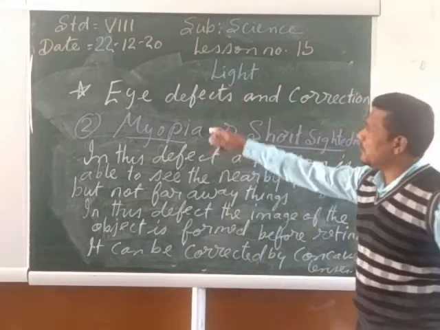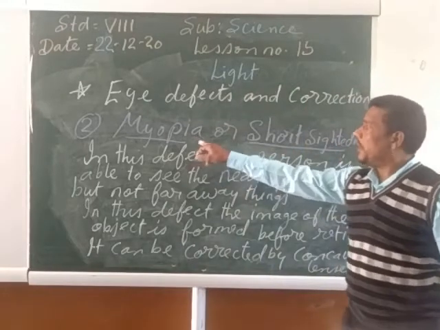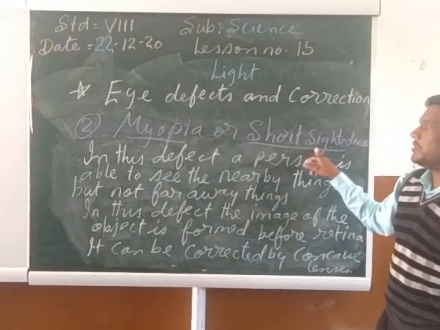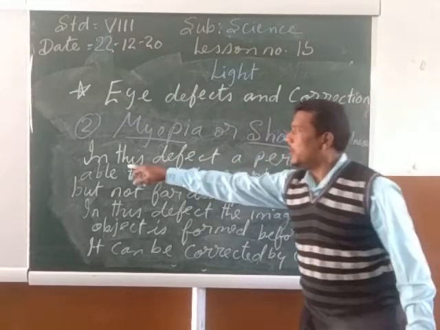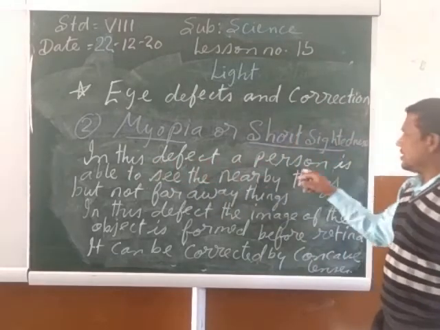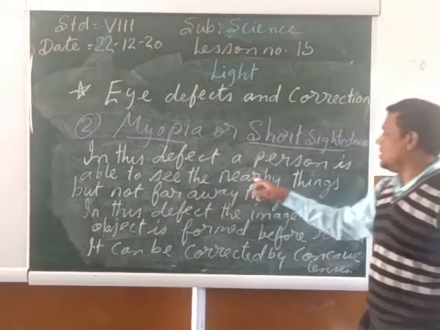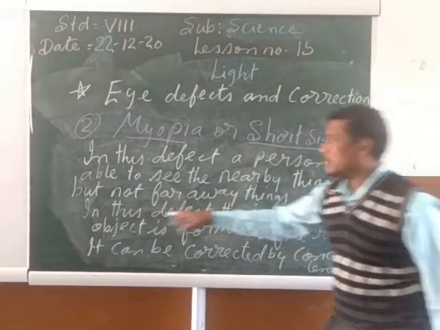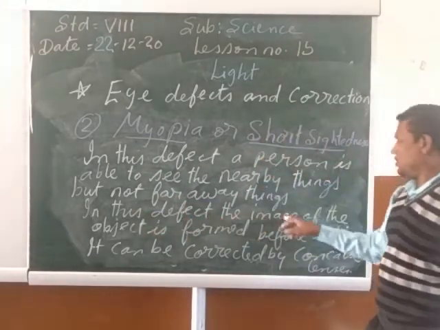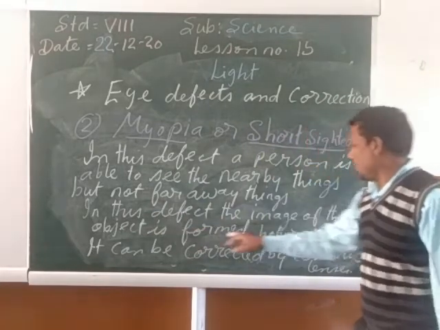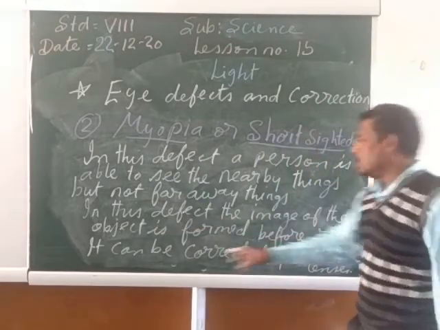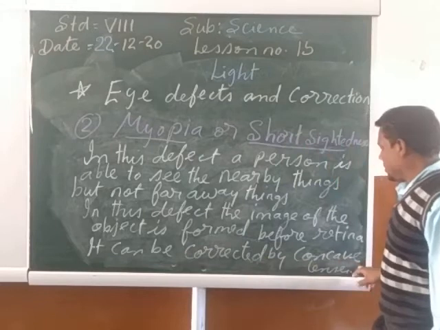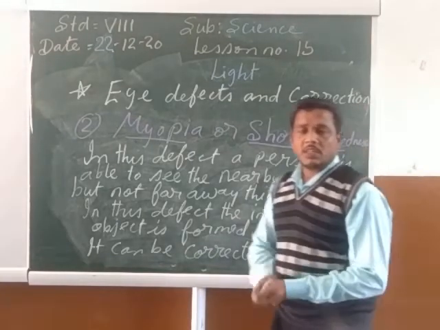So, once again listen carefully. The second type of defect is myopia or short-sightedness. What is myopia? In this defect, a person is able to see the nearby things, but not far away things. In this defect, the image of the object is formed before the retina. It can be corrected by wearing concave lenses.